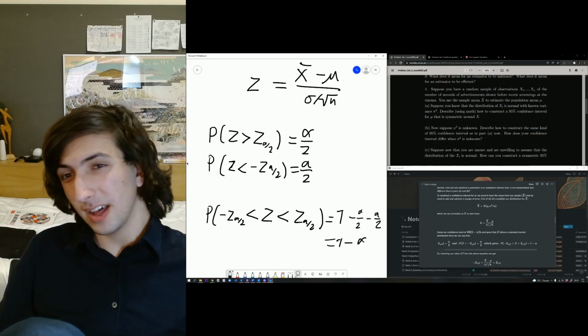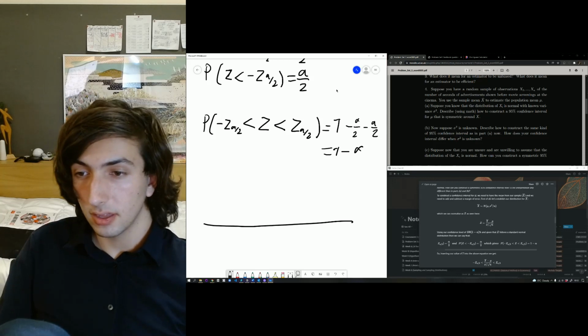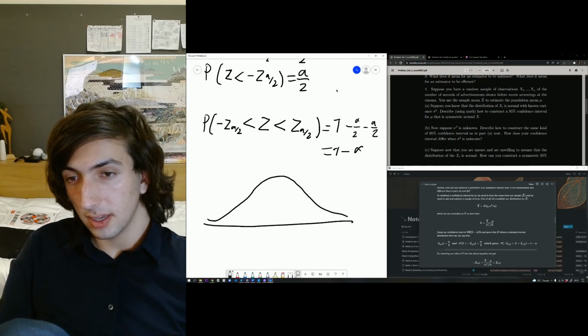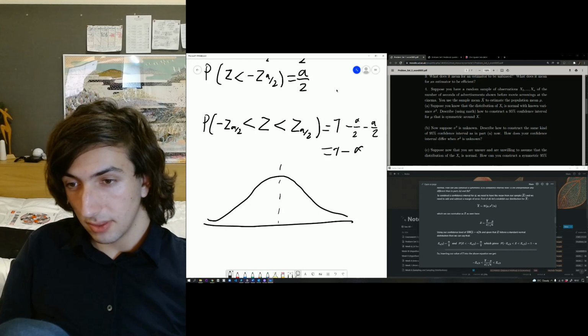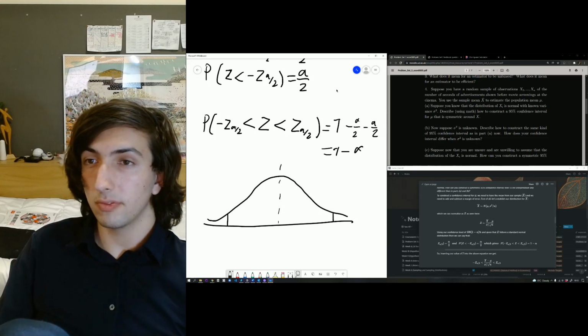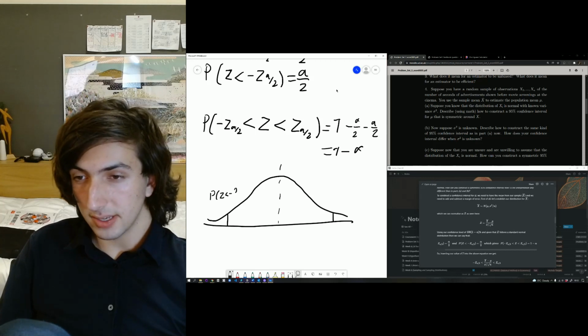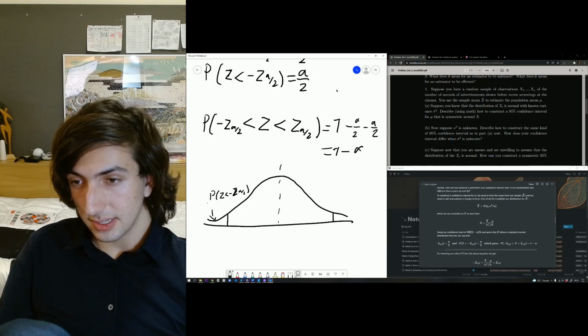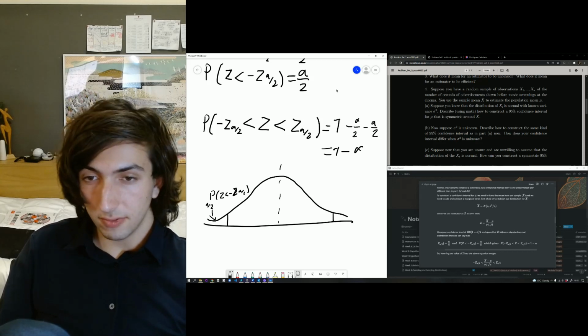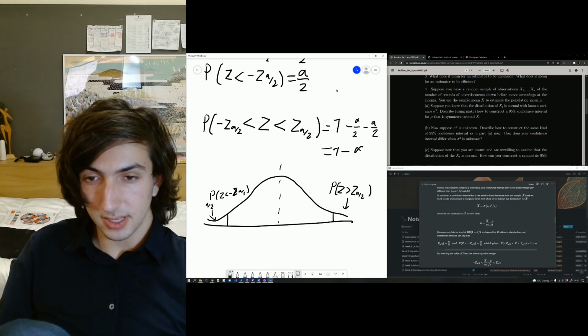Now the intuition behind this is a bit tricky, so let me draw it out. We've said that P(Z is less than minus z alpha over 2) is alpha over 2, and similarly P(Z is larger than z alpha over 2) is alpha over 2.